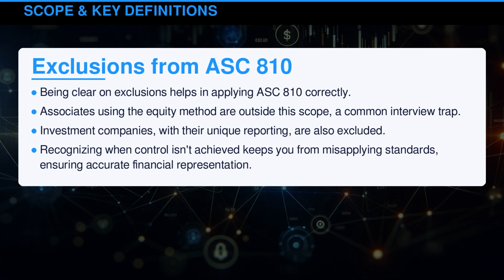Being clear on exclusions helps in applying ASC 810 correctly. Associates using the equity method are outside the scope, a common interview trap. Investment companies, with their unique reporting, are also excluded. Recognizing when control isn't achieved keeps you from misapplying standards, ensuring accurate financial representation.